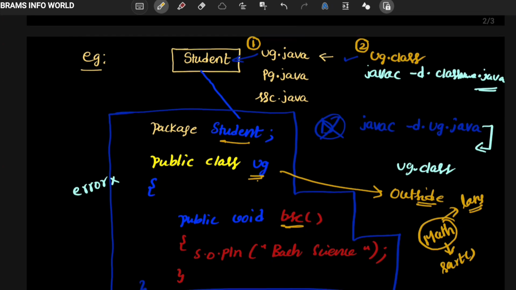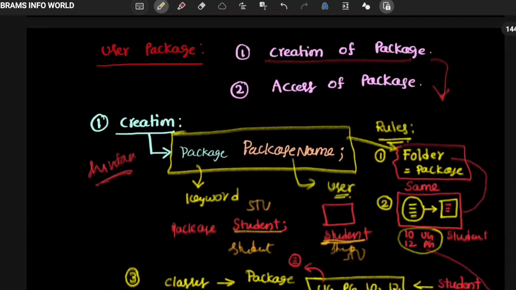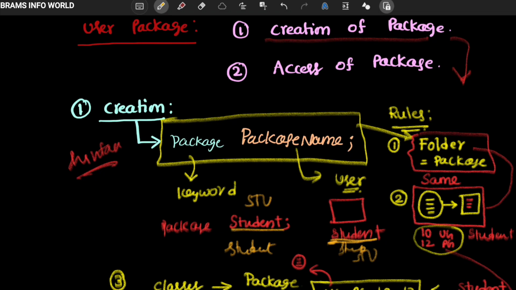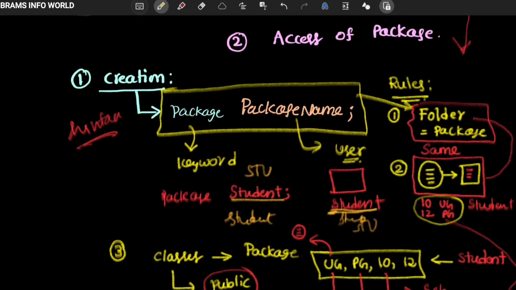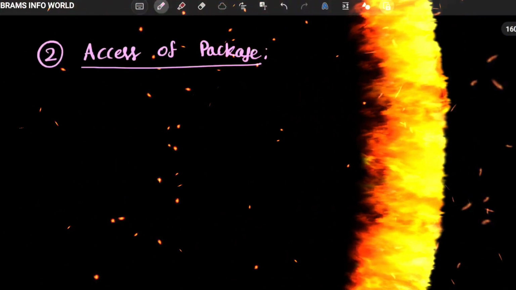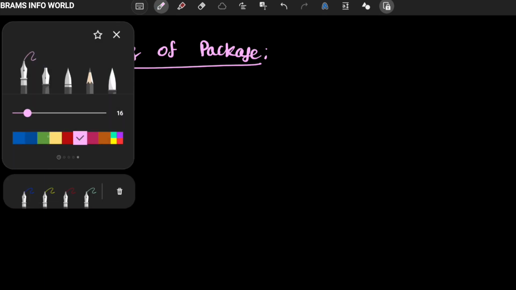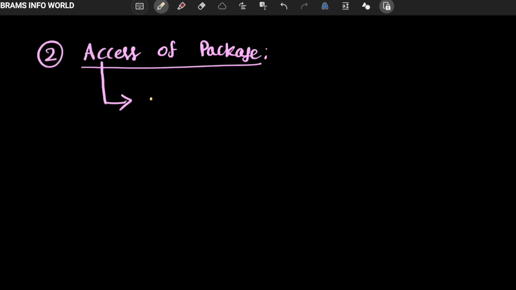This is called step 1, that is, creation of package. Let us talk about access of package. How to access the package? To access this package, we should go to step number 2. To access the package, we should use a keyword, and the keyword is import.